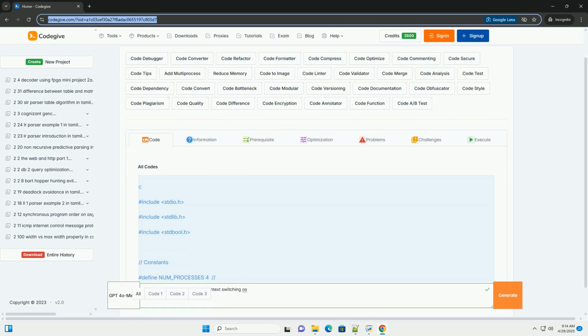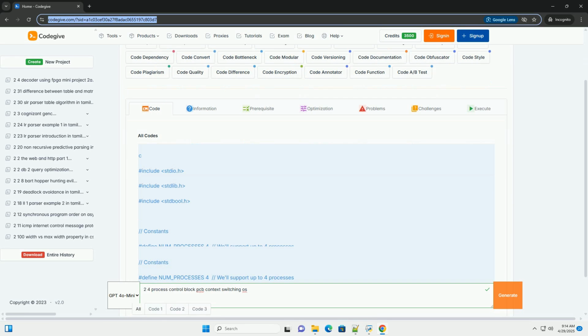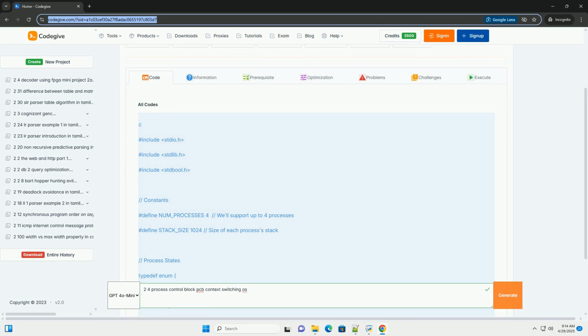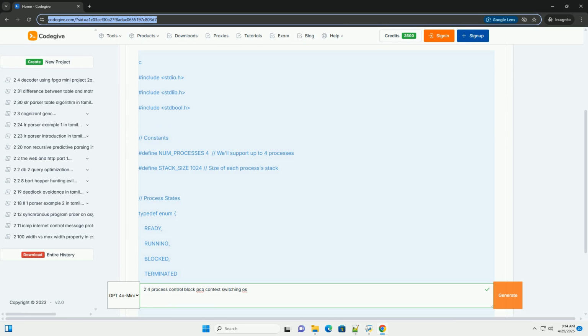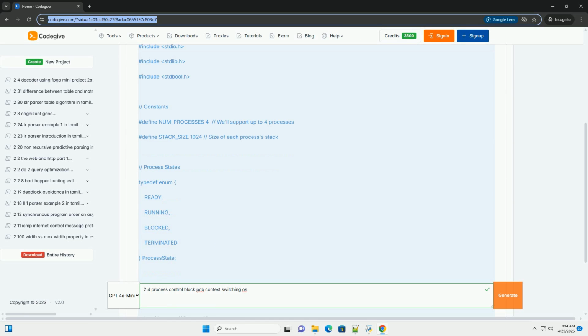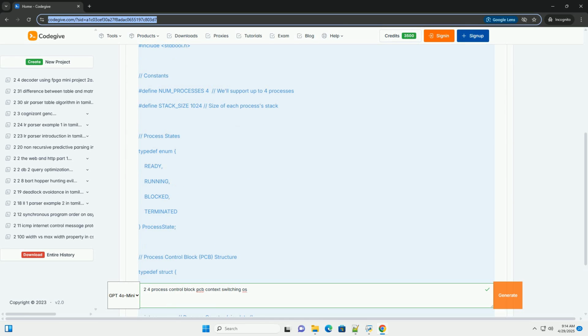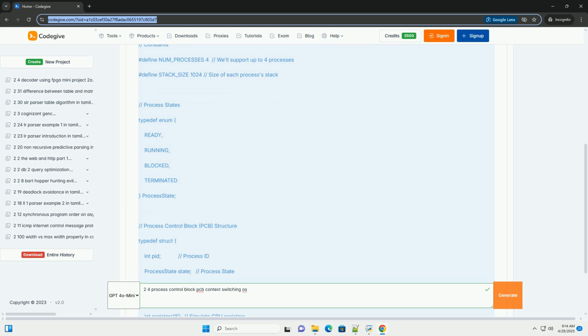OK, let's delve into the world of process control blocks (PCBs), context switching, and a simplified operating system (OS) implementation focusing on a 2 to 4 process model. I'll provide a comprehensive explanation with code examples in C, a common language for OS development.